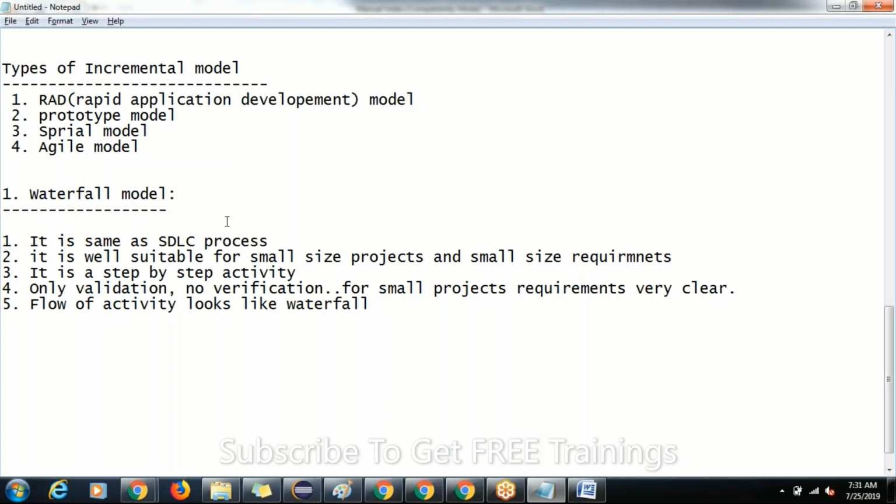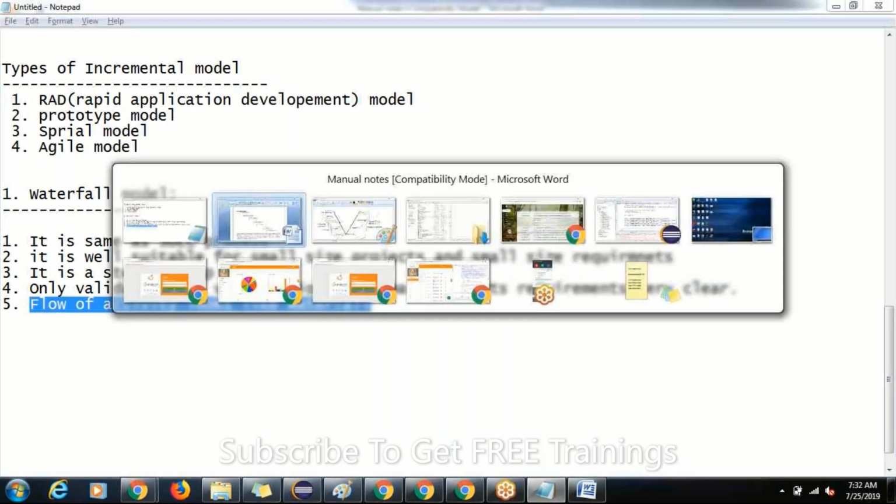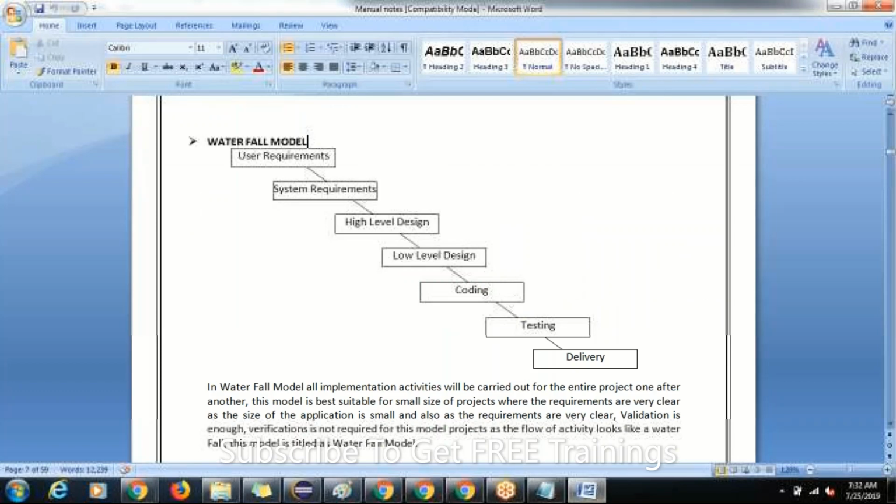Okay. Once again, I'm saying why it is given a name. Simple thing, guys. It is given the name waterfall because the flow of activities looks like a waterfall. Guys, if you don't know the answer, say you don't know, but don't give such silly answers to the interviewer. You'll get shocked and you'll not even be selected, or you will be terminated permanently from there. Okay, so make sure while giving an answer. So once again, I repeat: under sequential models, we have two types of SDLC model.